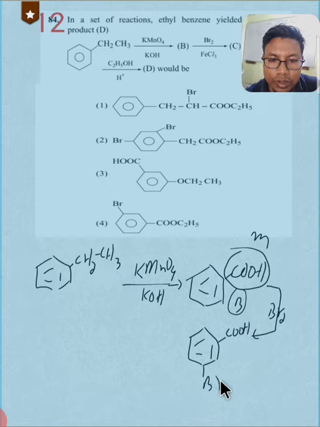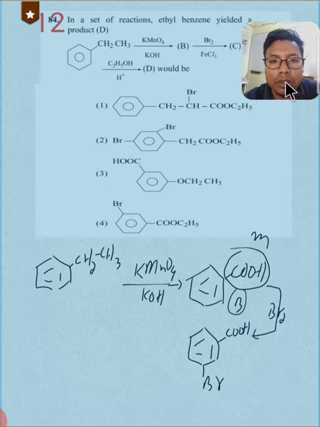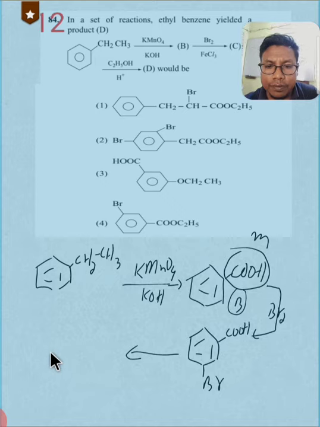bromine at the meta position, and this C is reacted with what? Ethanol in presence of an acid. Then this is an esterification reaction. Carboxylic acid and alcohol will give an ester.